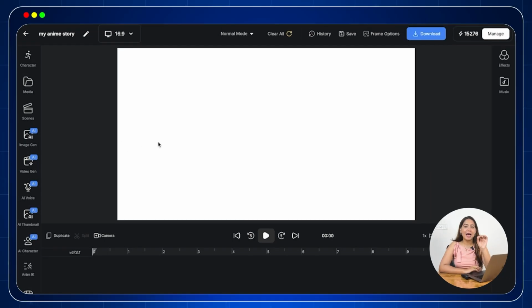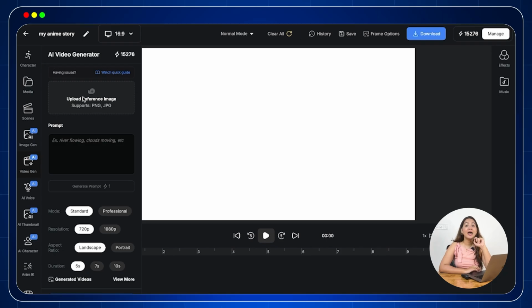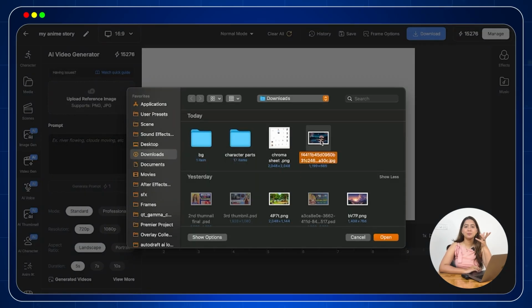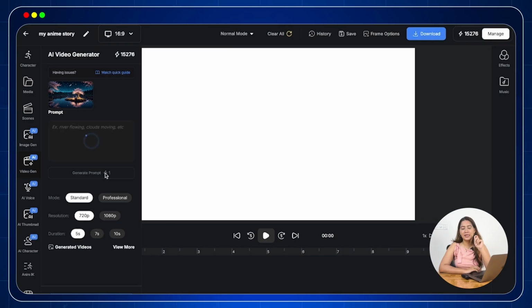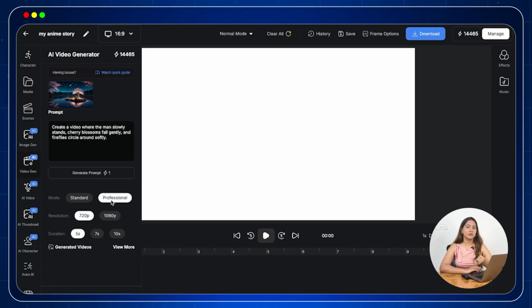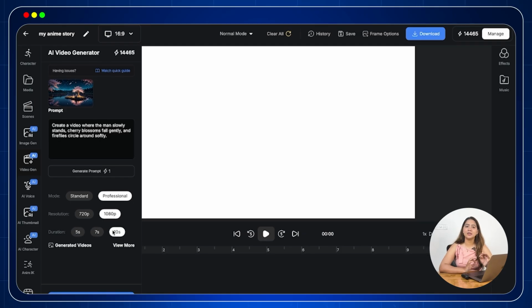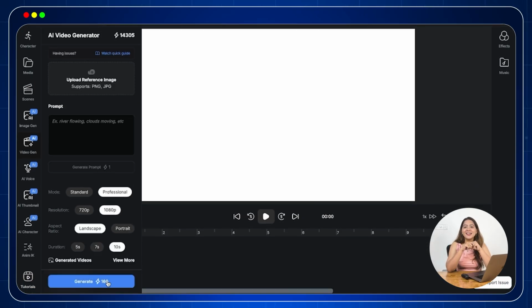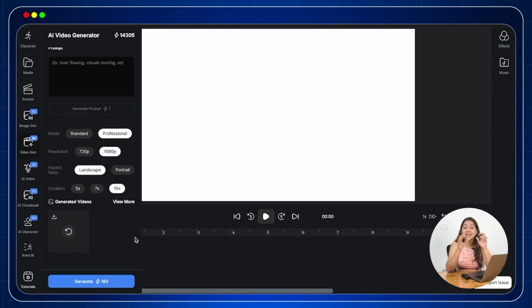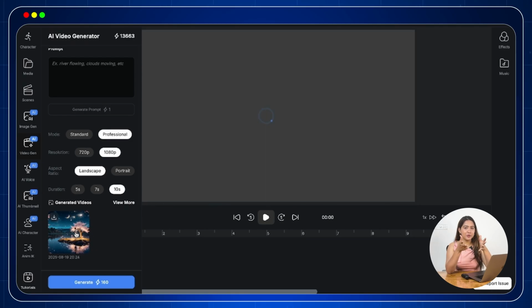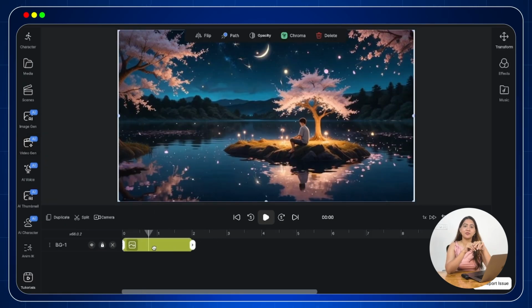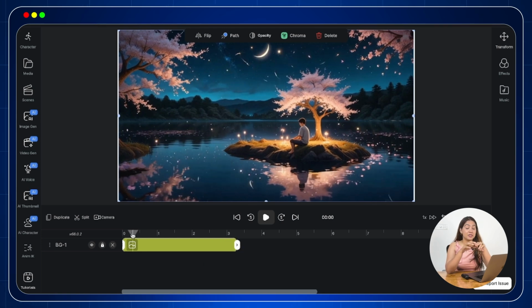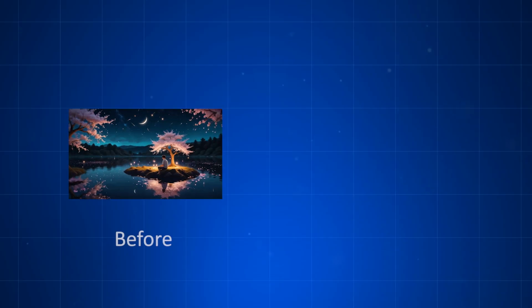Now let us understand how to use AI video generation tools to create high quality AI videos. Go to AI video generation. Here you will see upload reference image section. Again, simply import the image that you want and then generate the prompt. Now select the mode, resolution and time accordingly and then hit generate. AI will do its magic and your static image is now ready as a high quality video, not image, video. Simply click on it, it will appear on your timeline, adjust it on timeline for the duration you want and adjust the frame accordingly on your canvas.